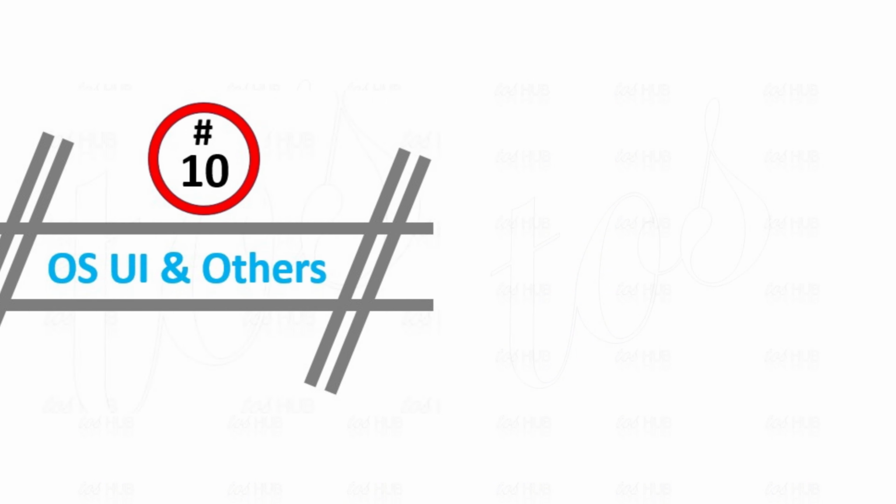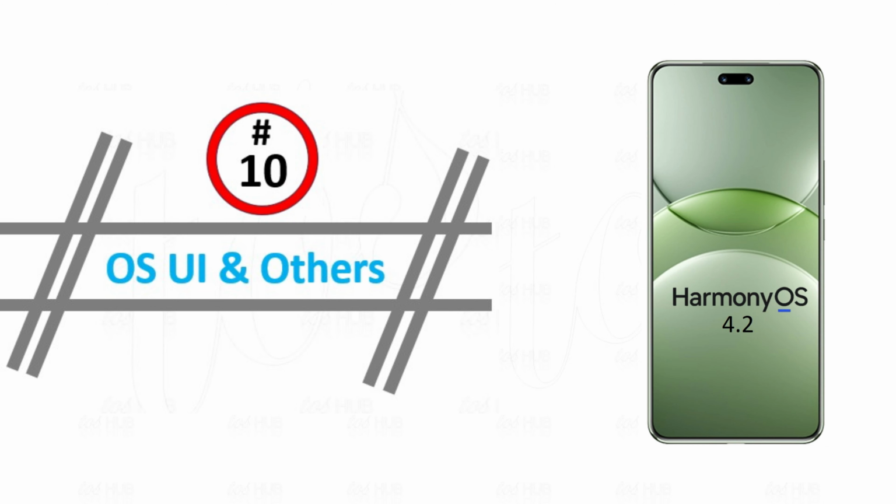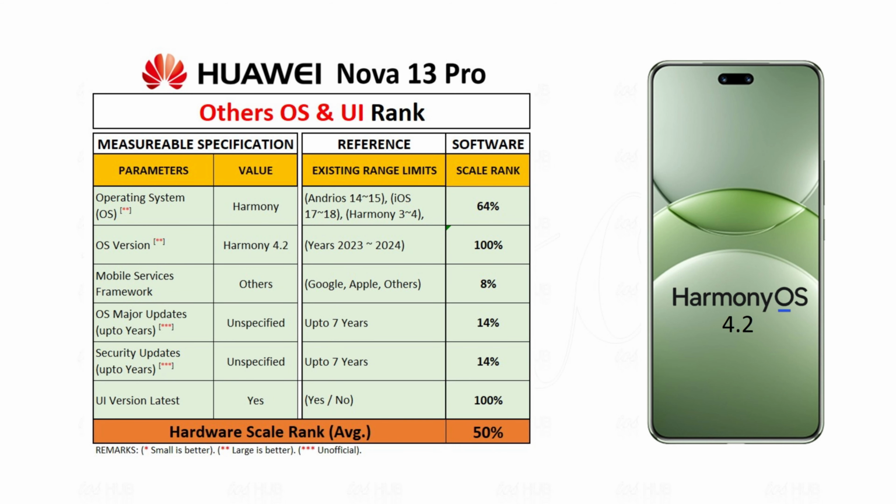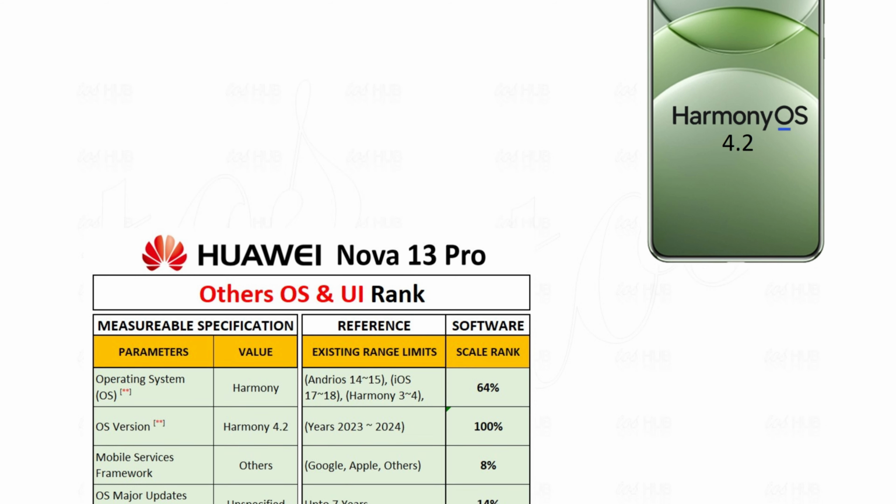Let's proceed to 10th category, about operating system and user interface. Huawei Nova 13 Pro OS and UI rank bases on 6 parameters. It includes the operating system, OS UI version, mobile service framework, future major updates and security updates. By comparing the OS UI specification with available smartphones, the score rank stands at 50% scale.